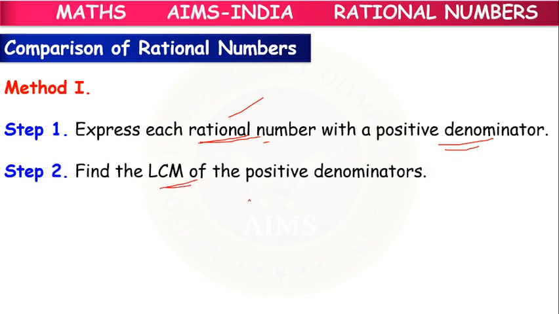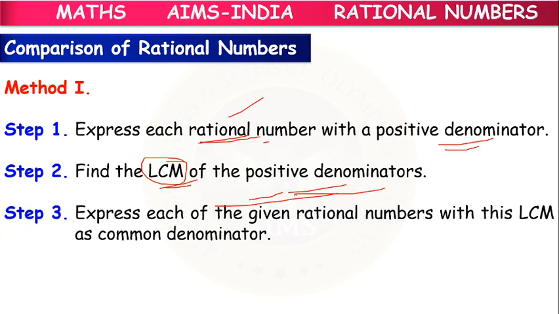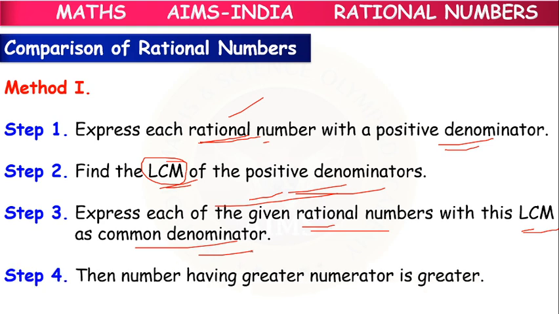Then we have to find the LCM of the positive denominators. LCM means least common multiple. Next, express each of the given rational numbers with this LCM as the common denominator. The number having the greater numerator will be the greater. So how to compare rational numbers?